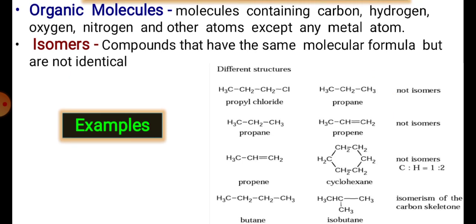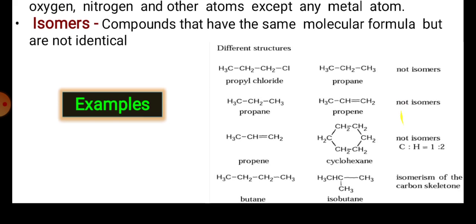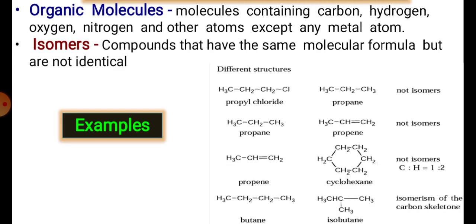Propyl chloride and propane are not isomers because their constitution of the elements is different. Propane and propene are also not isomers, because again the number of hydrogens is different, so basically the composition is different. The third example is propene and cyclohexane, they are again different.